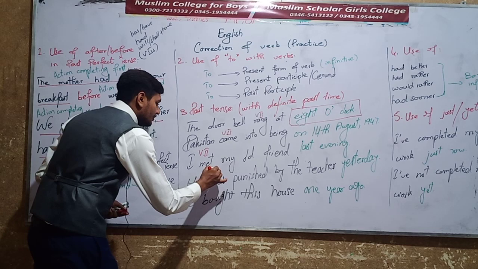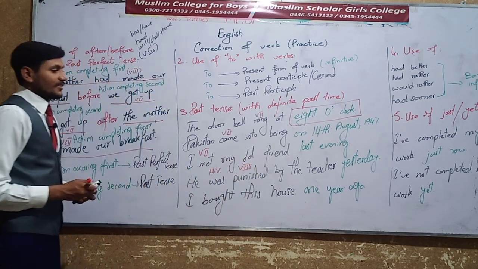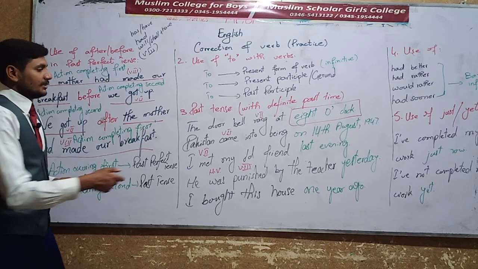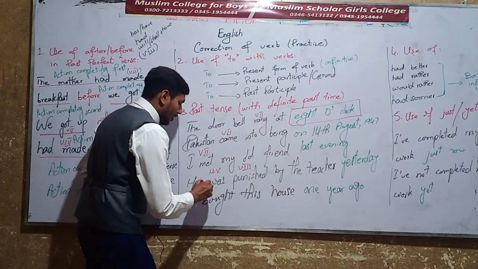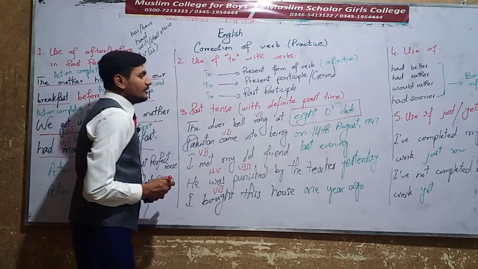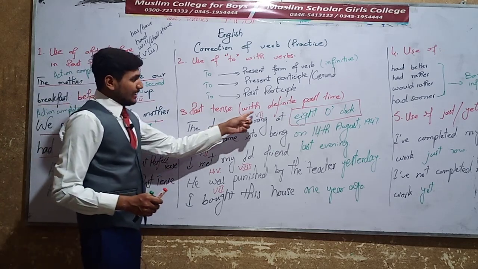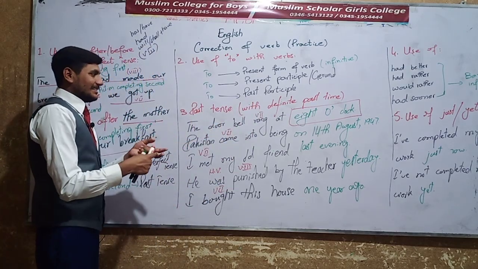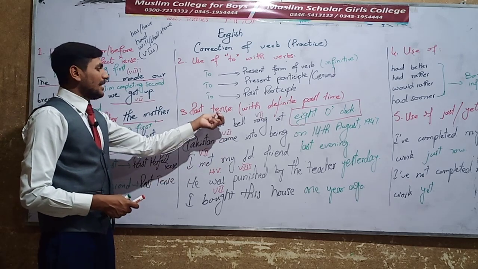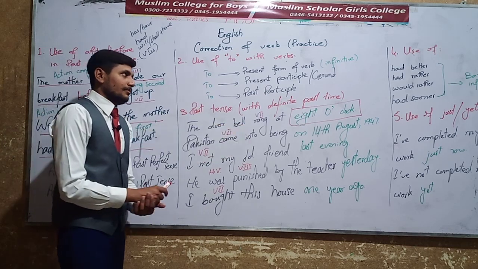Helping verb plus the verb's past participle means passive voice of past tense. And I bought this house, bought is the verb's past form. So the conclusion is, whenever you see any definite past time, you will translate your sentences in past tense with the past form of the verb.